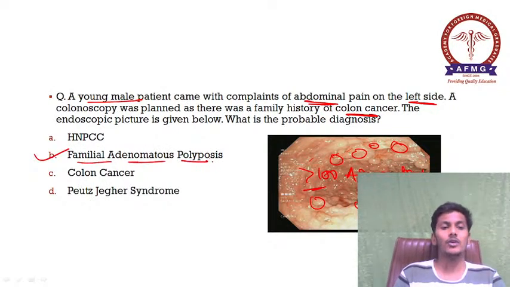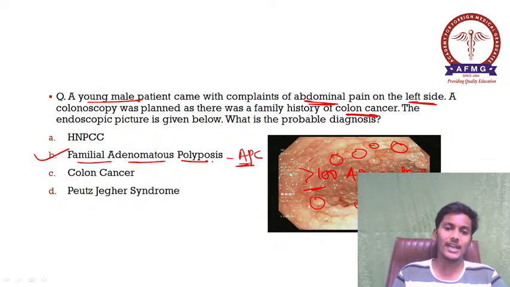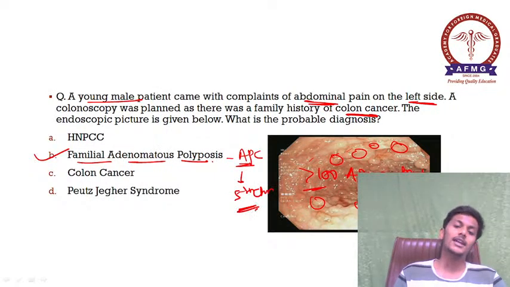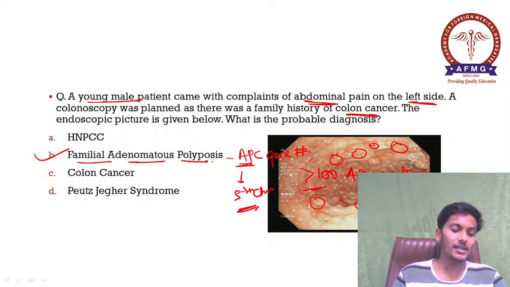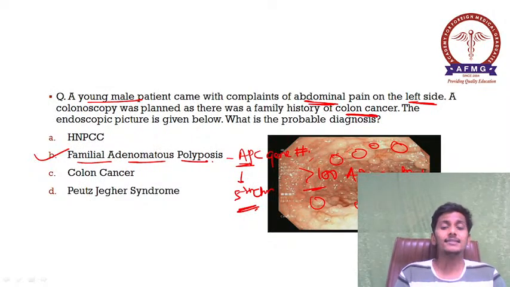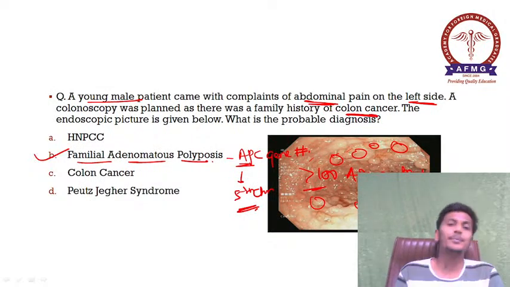So the answer over here was FAP, that is option B, familial adenomatous polyposis, which is due to APC gene mutation, that is adenomatous polyposis coli gene mutation located on the 5th chromosome. This question can be asked. Okay, APC gene on 5th chromosome which undergoes mutation leading to familial adenomatous polyposis, and this leads to colon cancer in 100% of the cases.